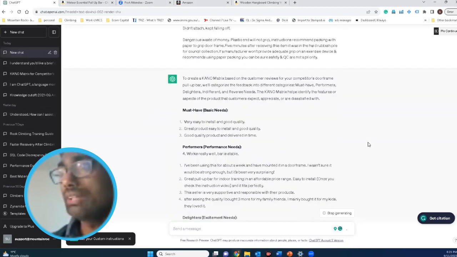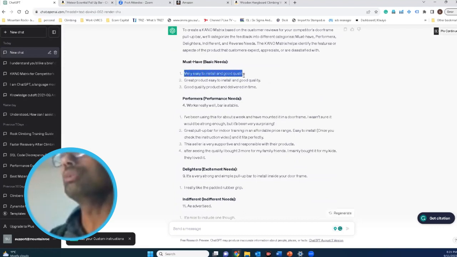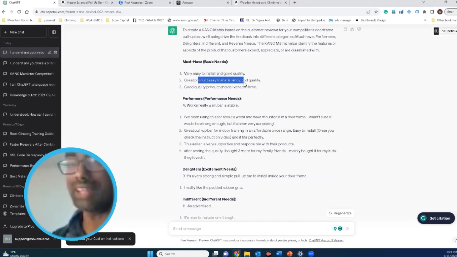So it has actually done that. It has classified all the feedback into the categories for that product. The very basic needs: it should be easy to install and good in quality. It has repeated that. That's what happens when you use the actual comments, and ChatGPT will not always fix it.